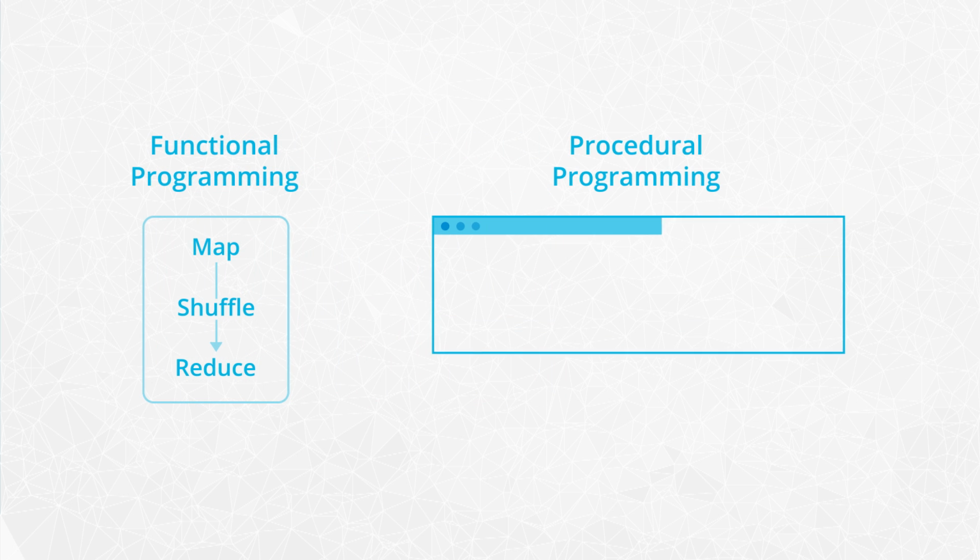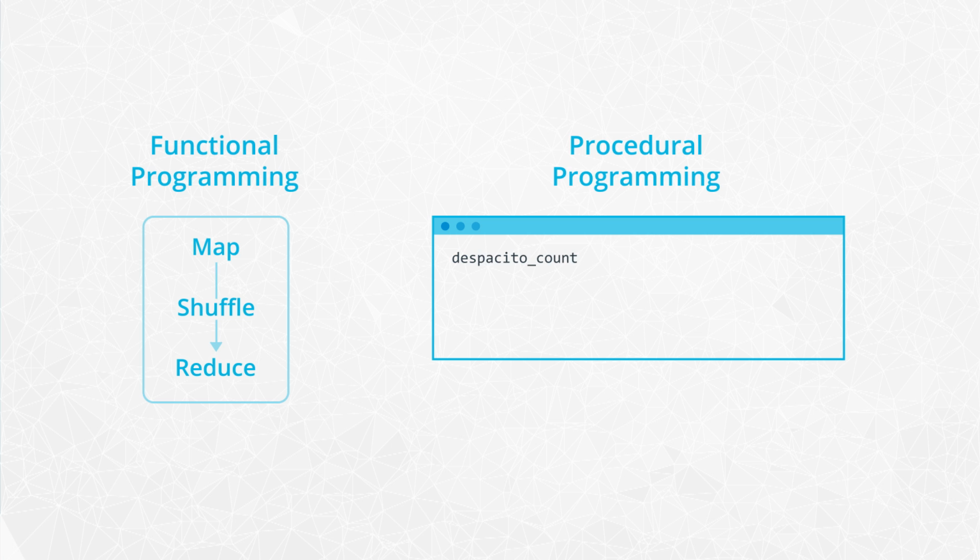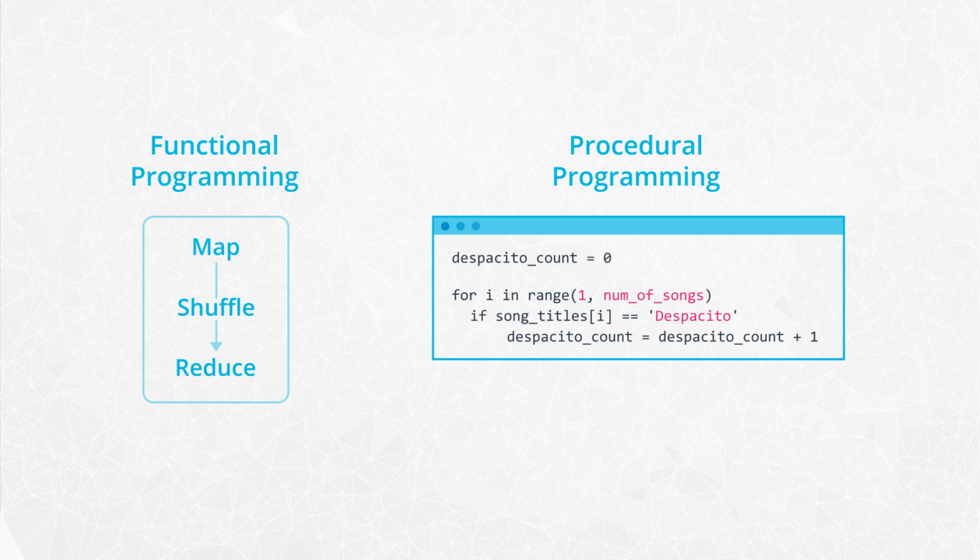In the procedural style that most Python programmers know, you'd use a counter variable to keep track of the play count for each song. Then, you'd iterate through all the songs and increment the counter by 1 if the song name matched. If you want to use Spark effectively, you'll have to go beyond the procedural style and get comfortable with a few tools from functional programming.